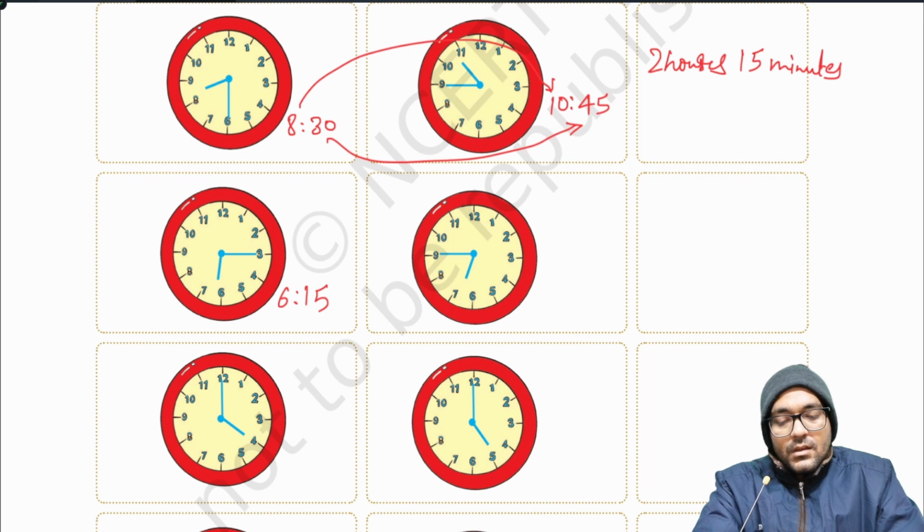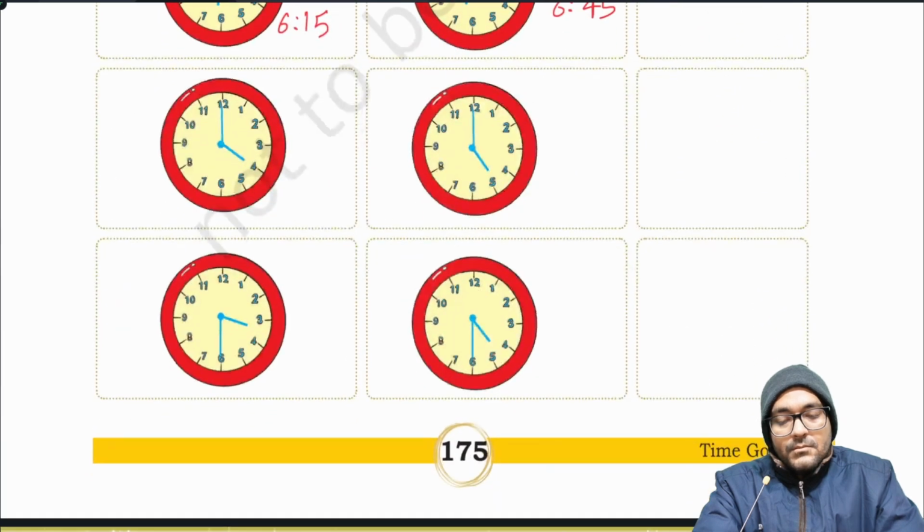End time 6 o'clock 45 minutes. Time spent 30 minutes. Beginning time 4 o'clock. End time 5 o'clock. Time taken 1 hour. Beginning time 3 o'clock 30 minutes. End time 4 o'clock 30 minutes. Time spent 1 hour.